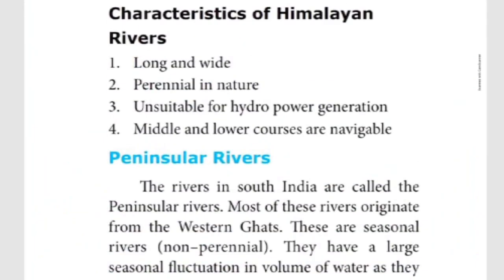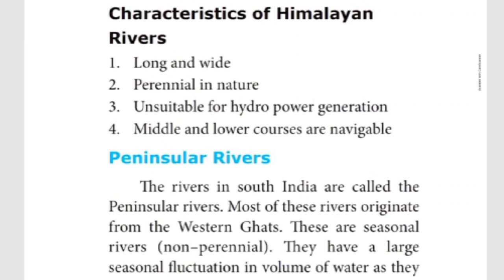The next one, what are the characteristics of the Himalayan rivers? Long and wide rivers. Moreover, perennial in nature. Perennial in the sense that throughout the year water will be there, because from the melting of snow in the Himalayan mountain only these rivers are originating. That's why perennial in nature. Moreover, unsuitable for hydroelectric generation. We cannot generate any electricity power from those rivers.